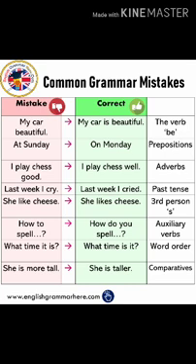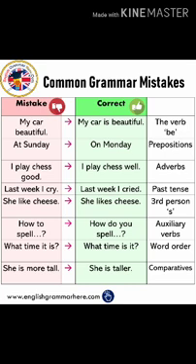Now the next is "at Sunday." No, if the name of the day is written, we say "on Monday." I'll do this work on Monday. Okay, and here we have added the correct preposition. Then the third is "I play chess good." It's not "good." The adverb you have to use is "well." I play chess well.